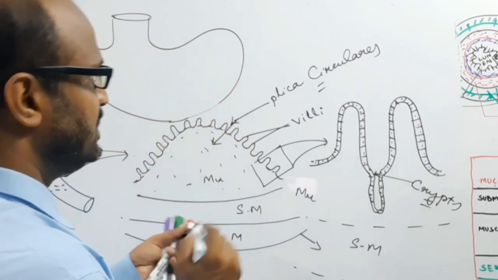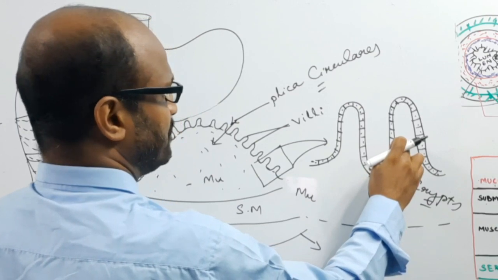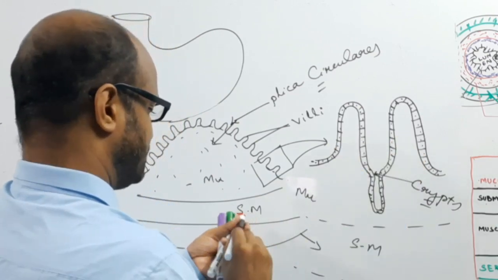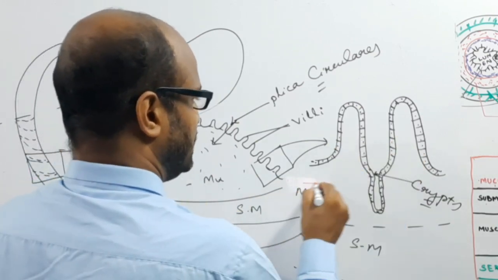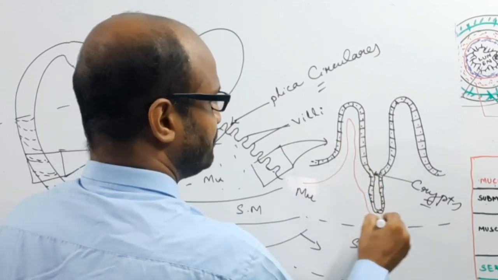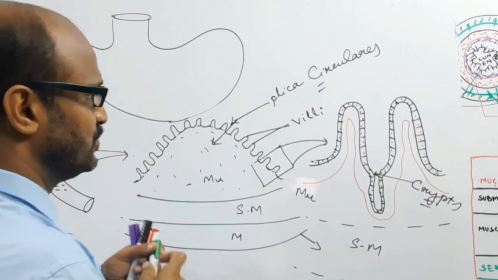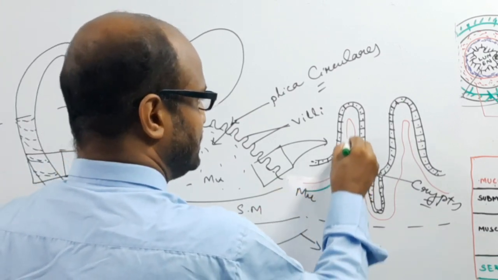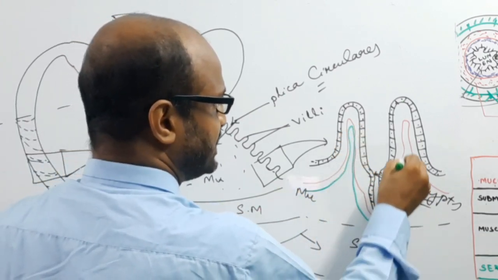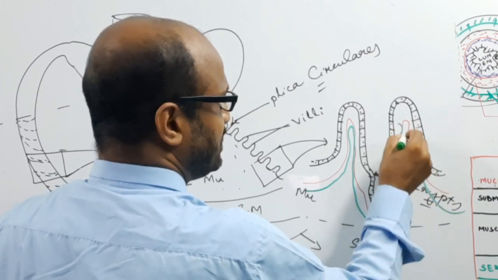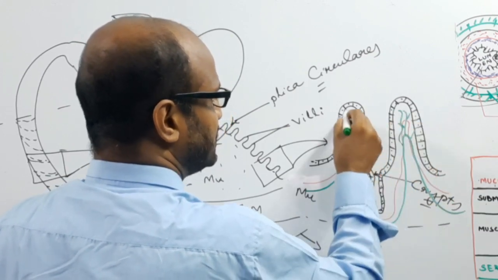These villi are supplied with blood vessels as well as lymphatic vessels. Such lymphatic vessels carry the lipid.